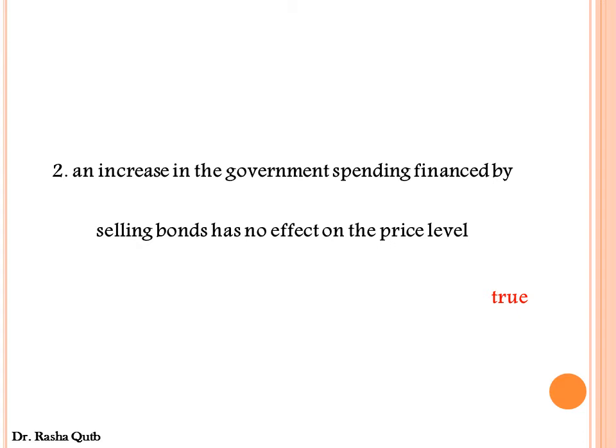If there is no impact of whatever kind of spending, private investment or government investment, on aggregate demand, it would have no effect on the price level. Let's see why.